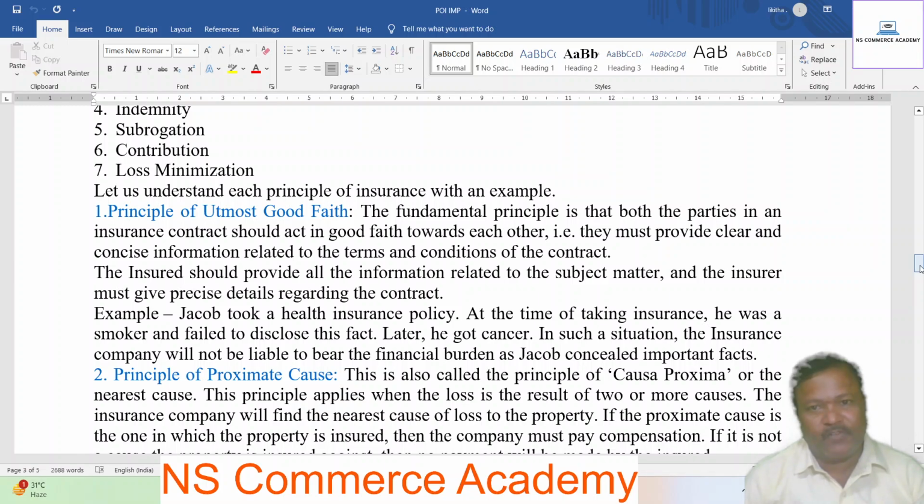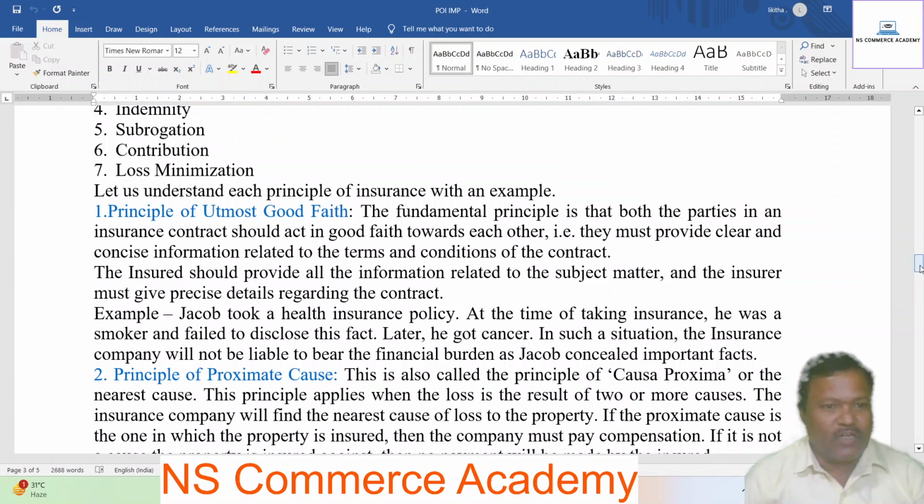The fundamental principle is that both the parties in an insurance contract should act in good faith towards each other. That is, they must provide clear and concise information related to the terms and conditions of the contract. The insured should provide all the information related to the subject matter, and the insurer must give precise details regarding the contract.